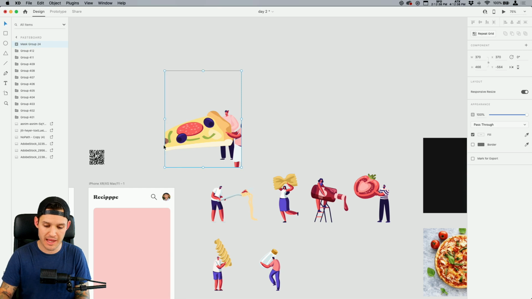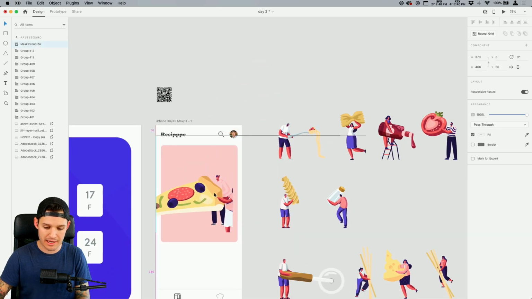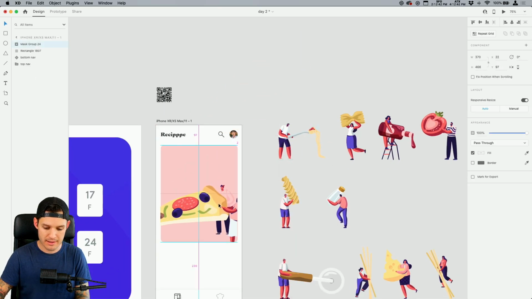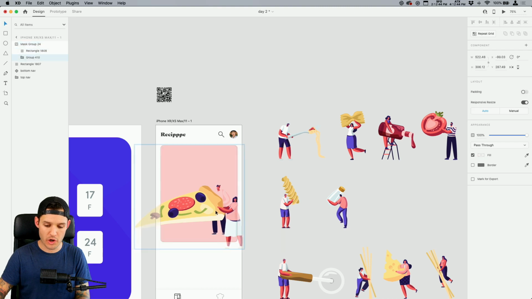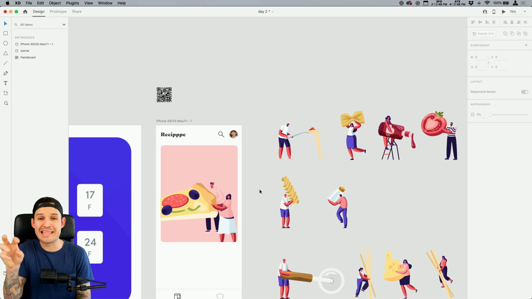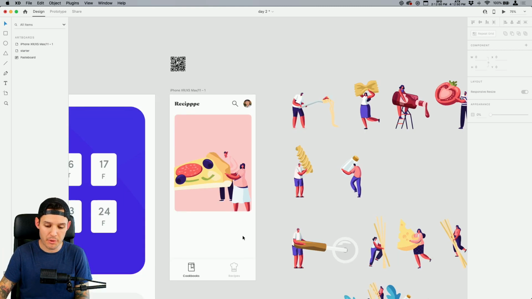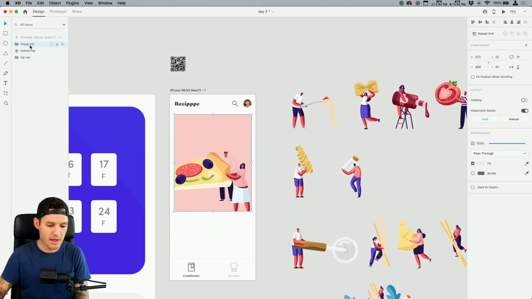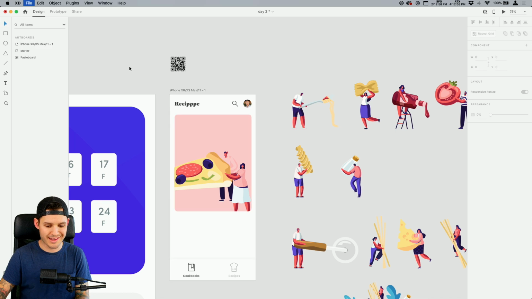Command or Control Shift M, I've masked, okay? And now I'm bringing my mask and lining it up with the other. I can always go back inside and manipulate the item inside the mask, but now both of them are in there. I can grab the whole thing and I can call this cookbook card, just like that, okay?